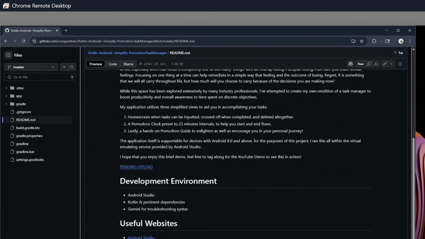And as well, last but not least, some of the future work that I would like to eventually integrate into a project such as this. Things that could make it more efficient and more user-friendly for a wide user base. Now, with that in mind, let's jump into the Android Studio environment and let's go through some code.